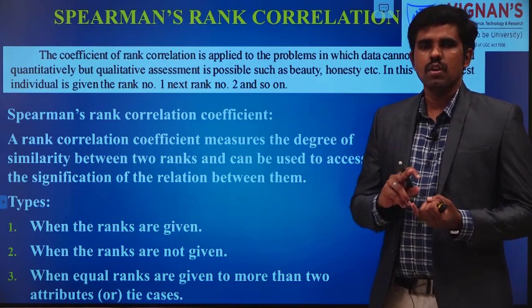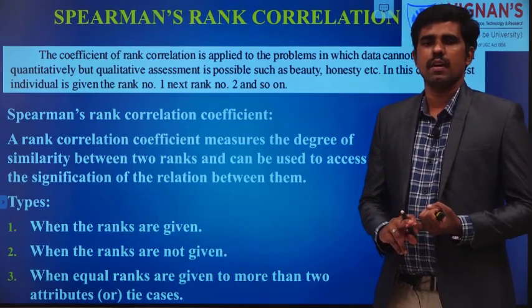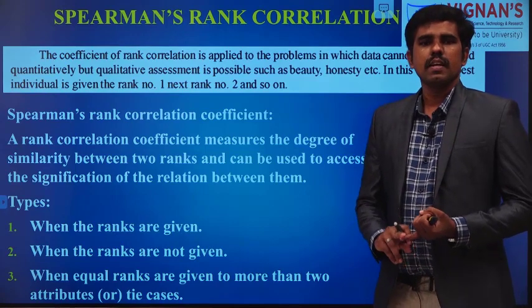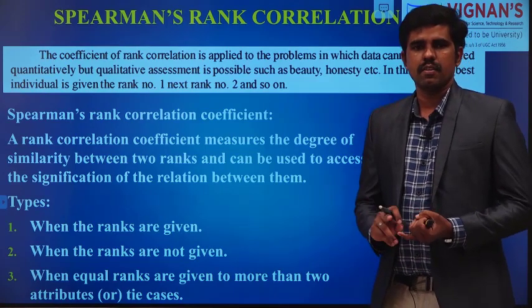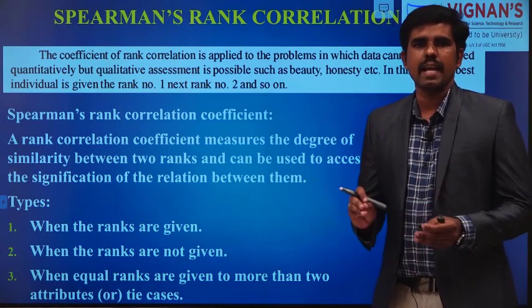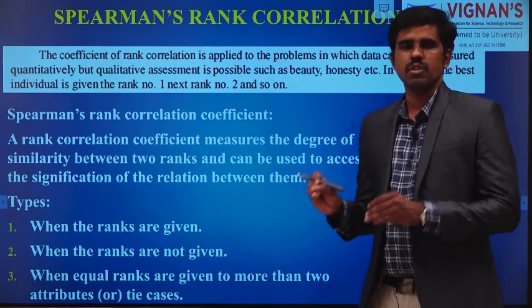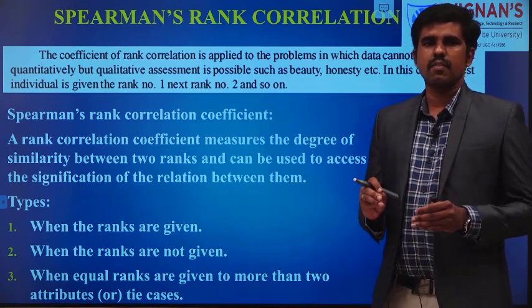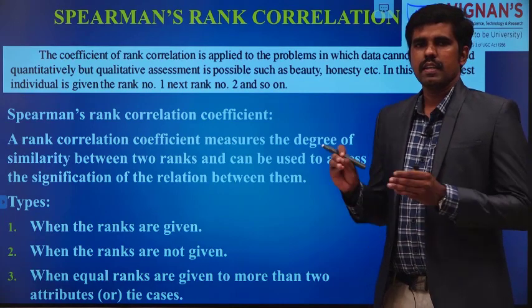Suppose you want to give values for beauty or for honesty, normally we will give rank. So honesty-wise he is first, honesty-wise he is second. Instead of giving values or marks, we can give rank, and that will be better for calculation.